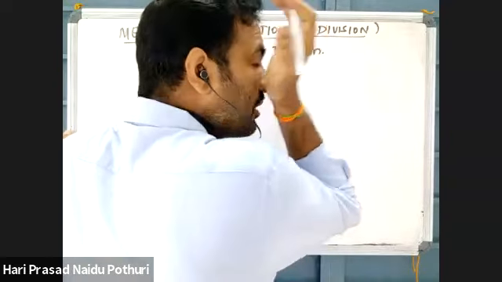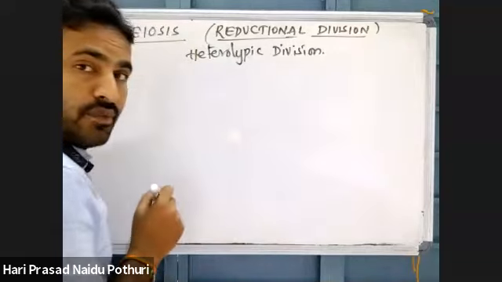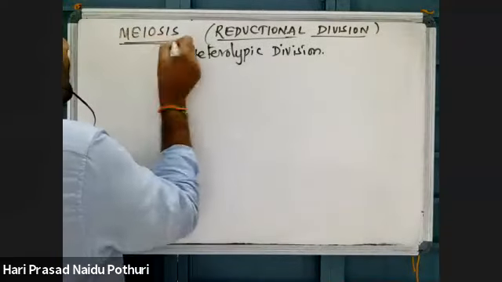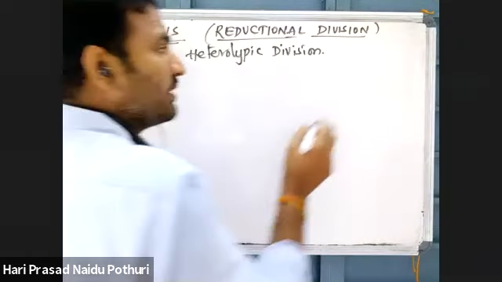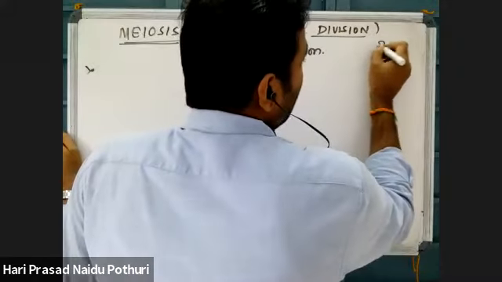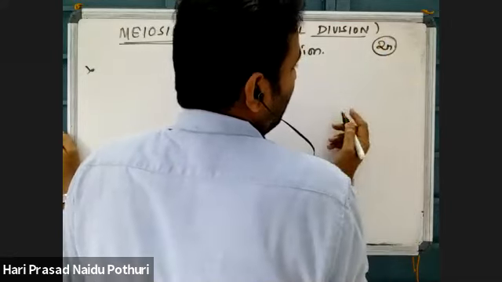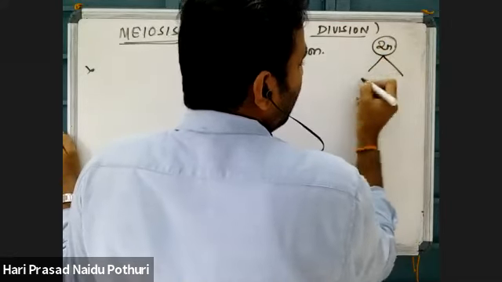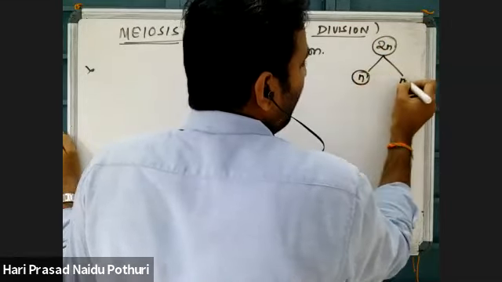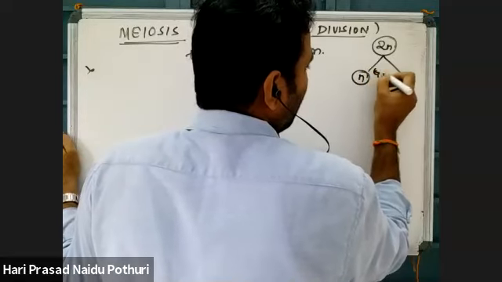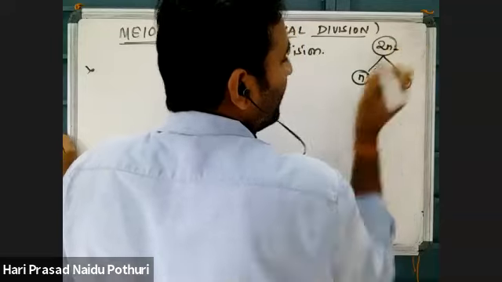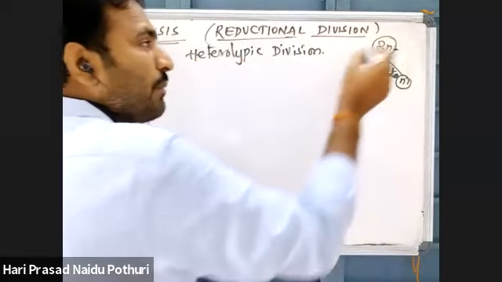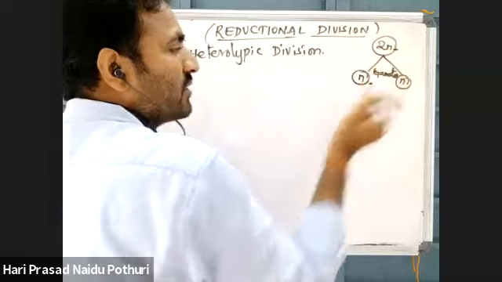What is the importance of meiosis? First we will see one. Normally during reproduction, meiosis is taking place for gamete formation. Suppose one cell is there which is 2n. By meiosis there is formation of n gametes. Gametes have haploid nature when compared to diploid parents. A diploid parent will produce haploid gametes, you know.